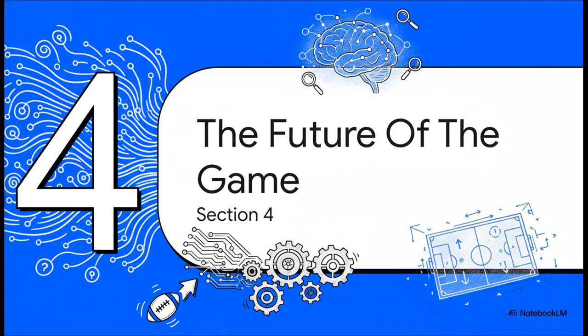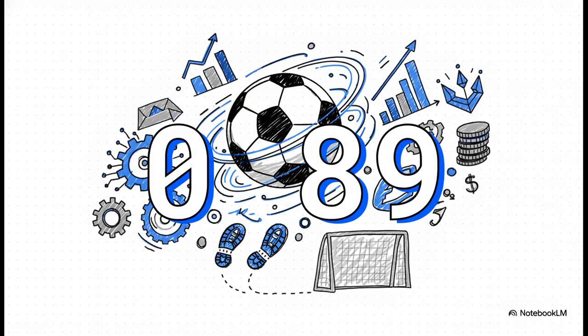So let's just take a step back for a second. What does all of this actually mean for the game itself? Where is all of this analysis heading? You know, when you boil it all down, it all comes back to a single number, 0.89. After all that complex analysis of friction and decay rates, the whole machine spits out this one, simple, powerful number. That's its anchor. That's its ultra banker.